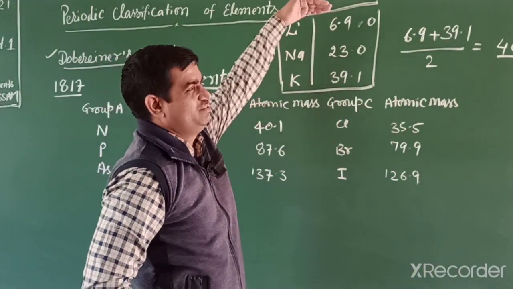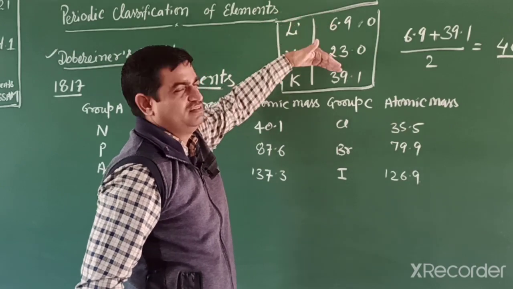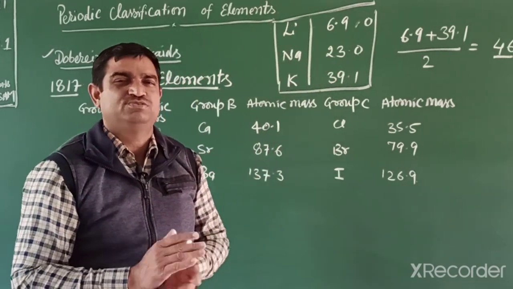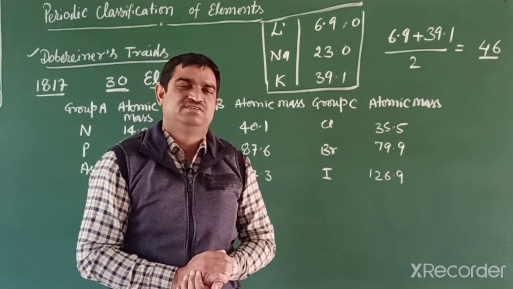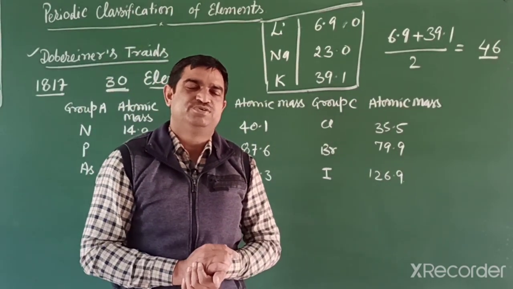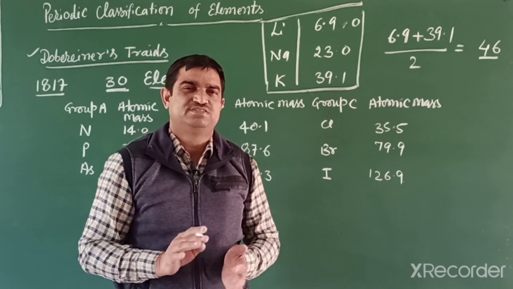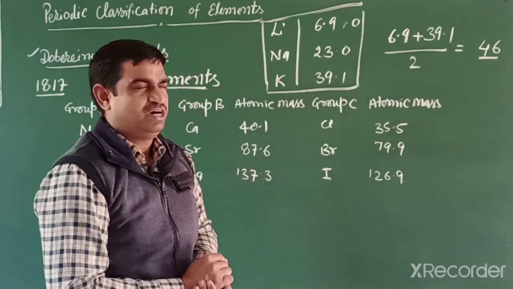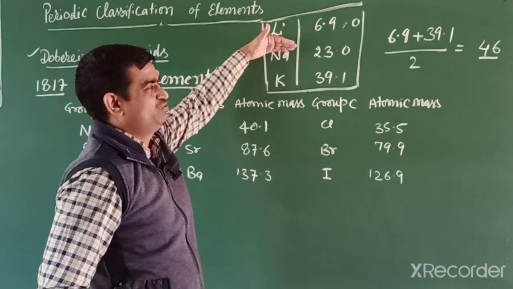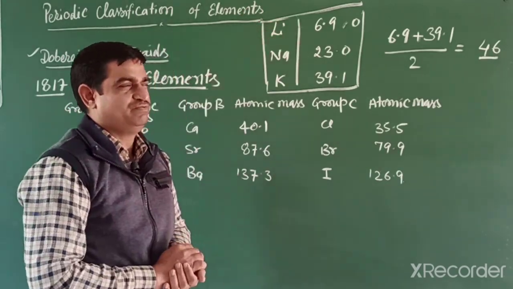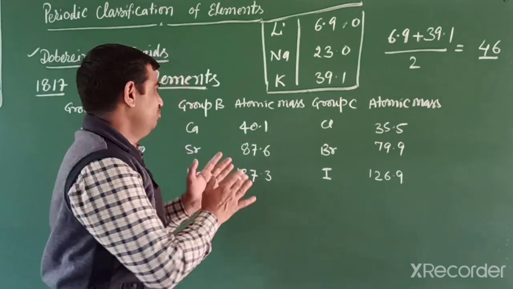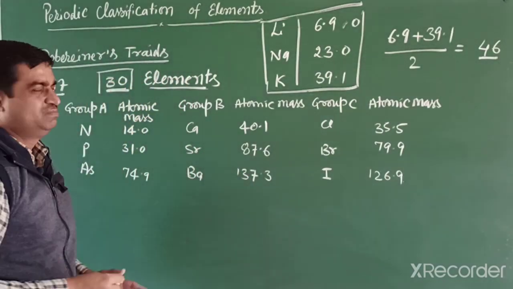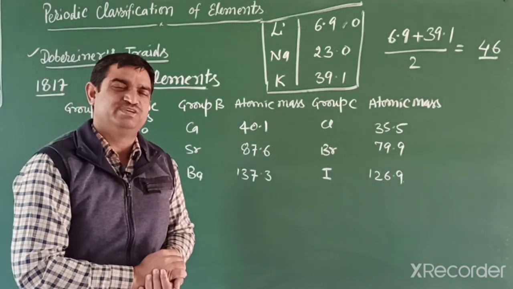In this way, when we take the average of the first and third element to get the mass of the middle element, this is known as a triad. So in 1817 the German scientist tried to classify the elements in increasing order of atomic mass, first giving lithium, sodium, potassium. In a similar way, he classified all the 30 elements discovered at that time in increasing order of atomic weight.